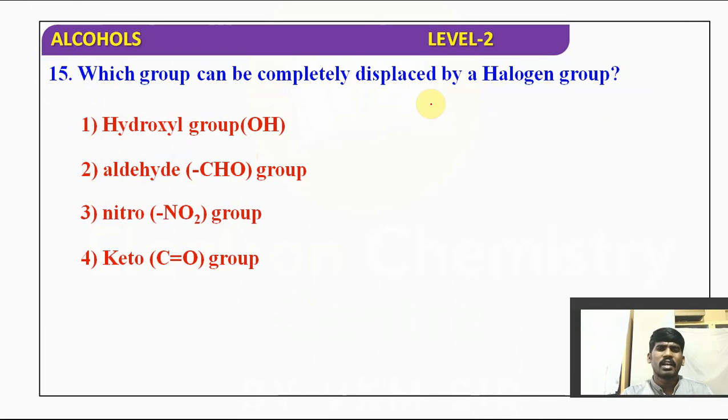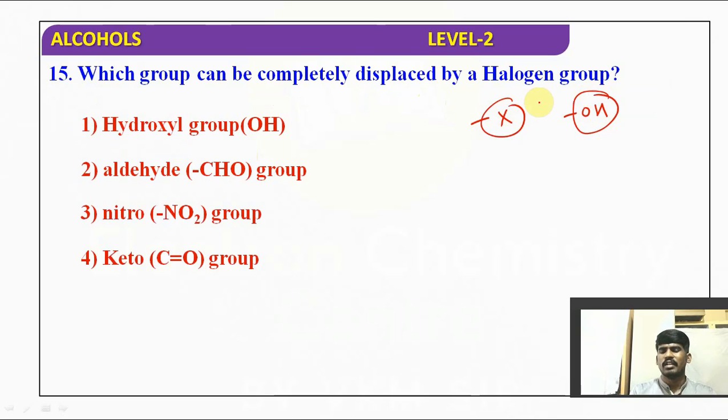The halogen group can be completely displaced by OH. That displacement reaction is nothing but a nucleophilic substitution reaction. The remaining are not nucleophiles. OH is a nucleophile, so that's why it can easily displace the halogen.